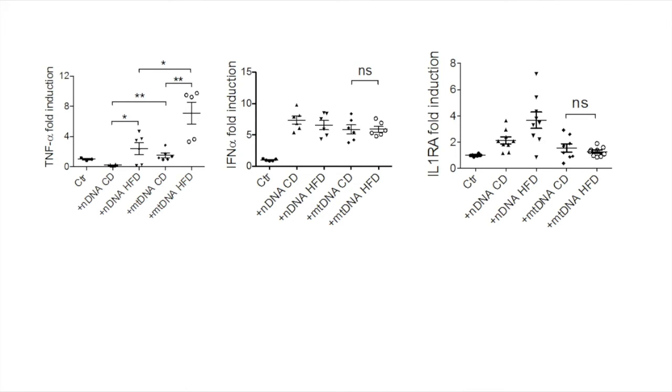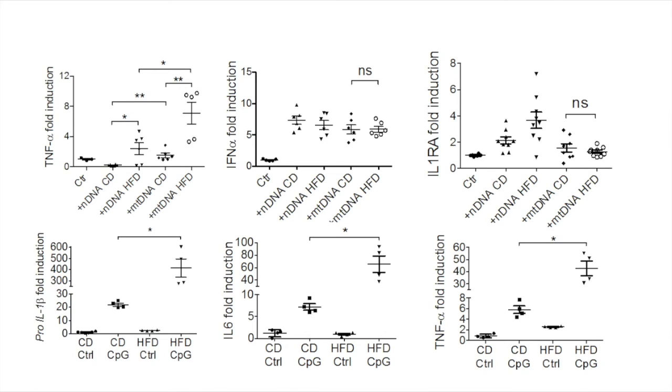However, if the mitochondrial DNA came from mice that had been fed a high-fat diet, the amount of TNF-alpha produced was significantly higher. In contrast to this, the amount of interferon alpha and IL-1 receptor antagonist produced was no different. What this shows us is that mitochondrial DNA from hepatocytes from mice fed a high-fat diet has the capacity of increasing pro-inflammatory cytokine production, but not necessarily production of a whole range of other immunological molecules.